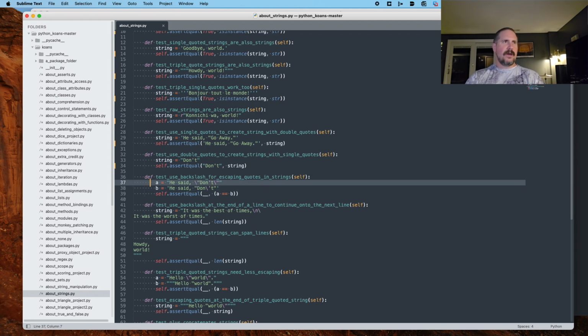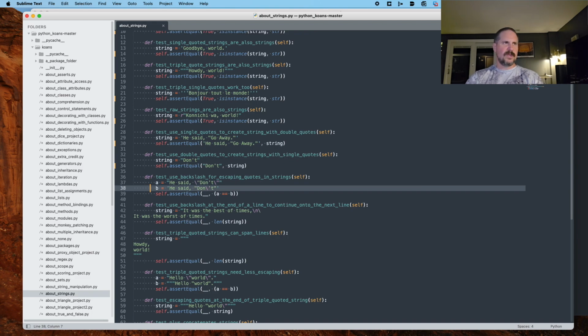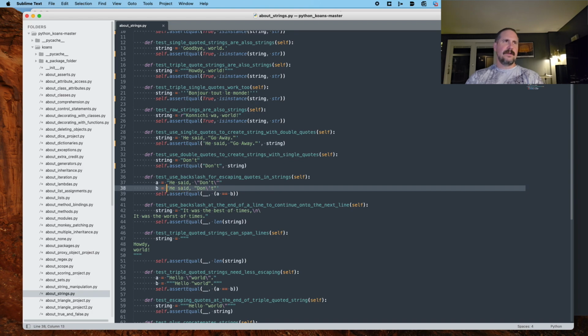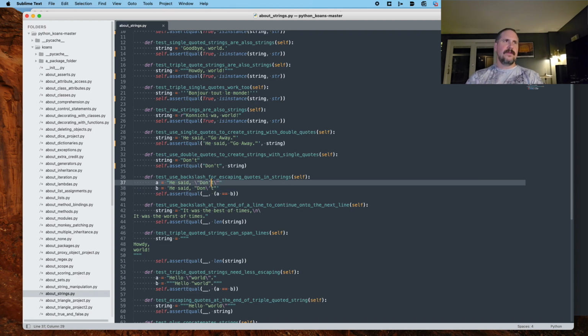All right, so A is something, he said don't. And B is also he said don't, but with single quotes. Depending on what we use on the outer string, a single quote or a double quote, we need to escape any instance of those in the inner string. Notice that in the second option here, because it's a single quote string, the only character that needs to be escaped is the one single quote. But for the double quote string, the characters that need to be escaped are the two double quotes inside, but not the single quote. So it just depends on what you've wrapped it in.